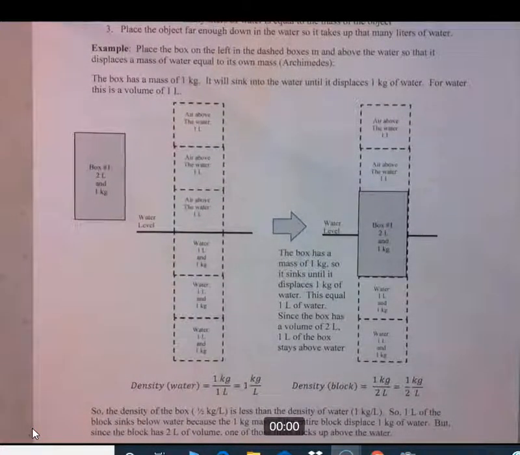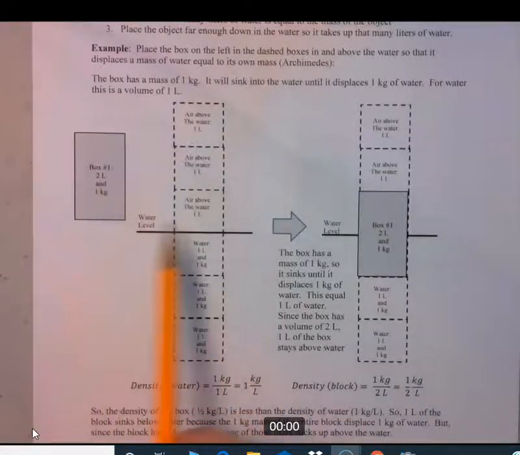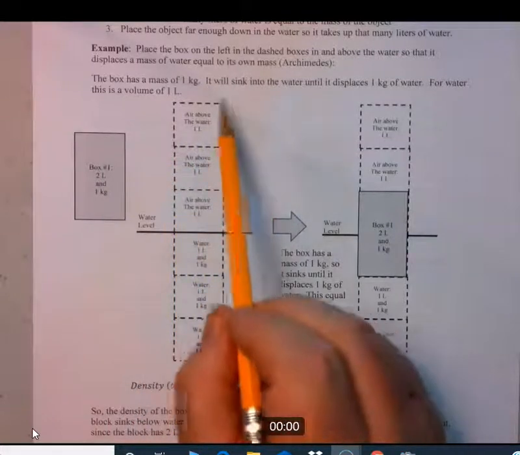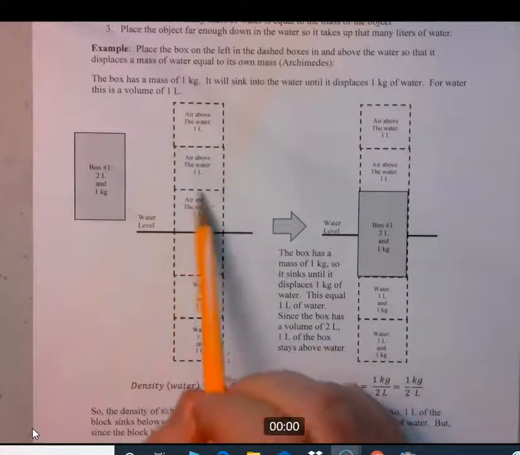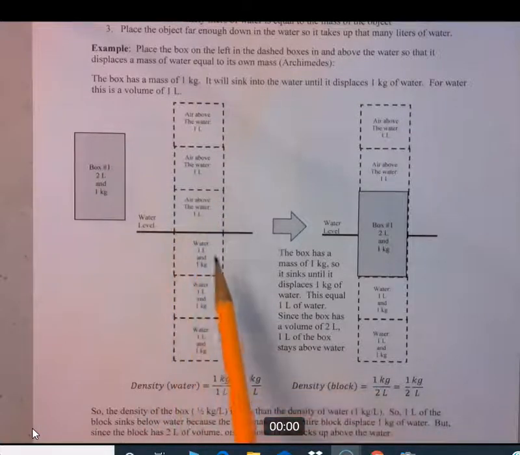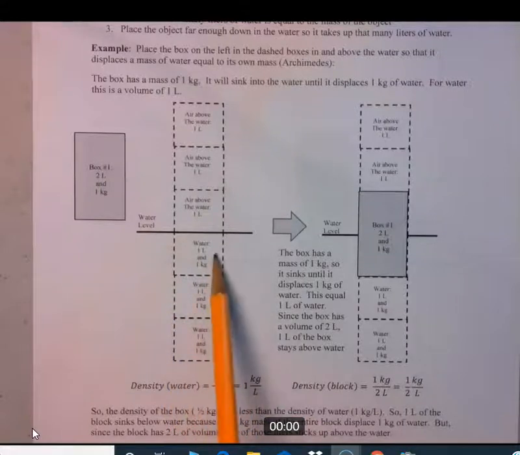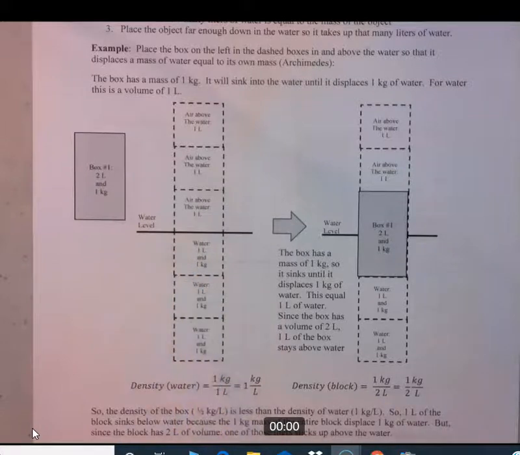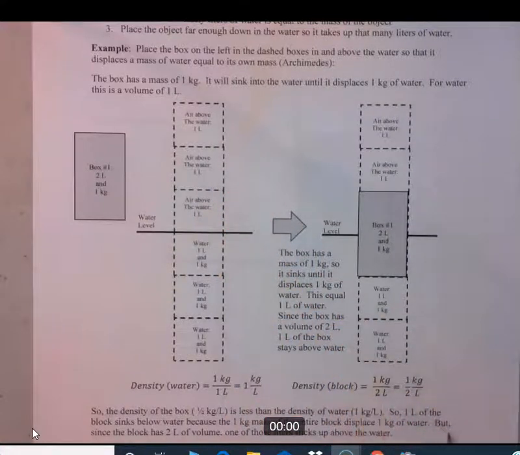So we place the box on the left. Let's look at what that box is. It's 2 liters in volume. Let me actually explain what this is. This is just some imaginary sectors of 1 liter, and each of these dashed squares represents 1 liter. So everything down here is 1 liter. But once you get underwater, because this is the water level, that 1 liter also represents 1 kilogram of water. Up above, this is air up here, so it's just 1 liter.